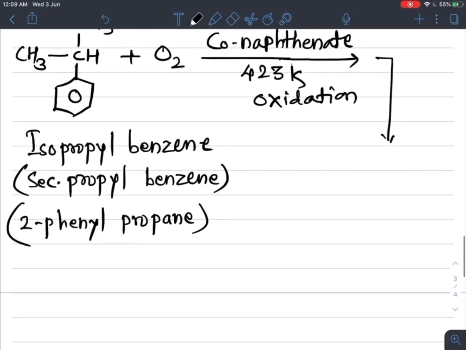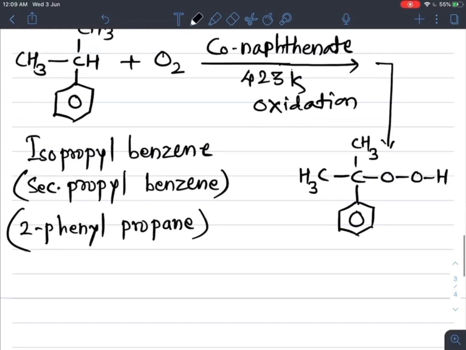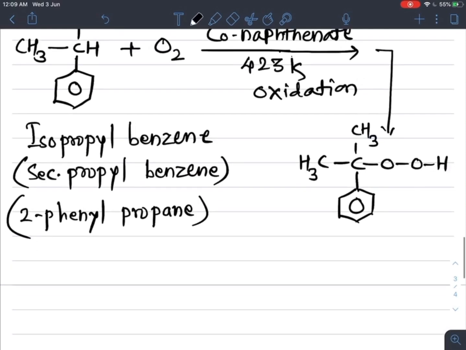COOH, the addition of oxygen takes place in between this carbon and hydrogen, and this benzene ring as it is with this two methyl groups. So this is the intermediate formed. The name of this intermediate is cumene hydroperoxide. This is cumene hydroperoxide.